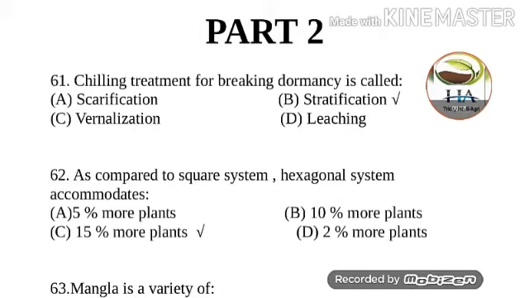Today's first question is, chilling treatment for breaking dormancy is called. Options are scarification, stratification, vernalization and leaching. So the answer of this question is stratification. Chilling temperature means the low temperature treatment. Stratification is a process of treating seeds to stimulate the natural conditions that the seeds must experience before germination can occur.